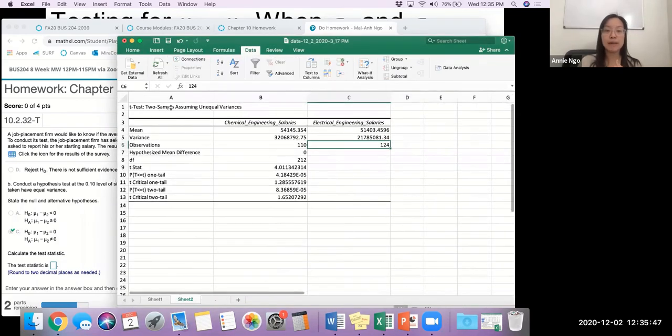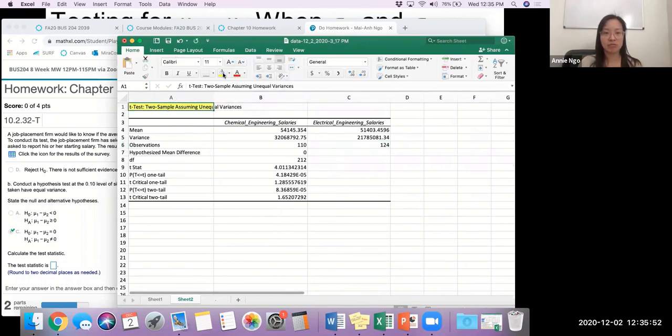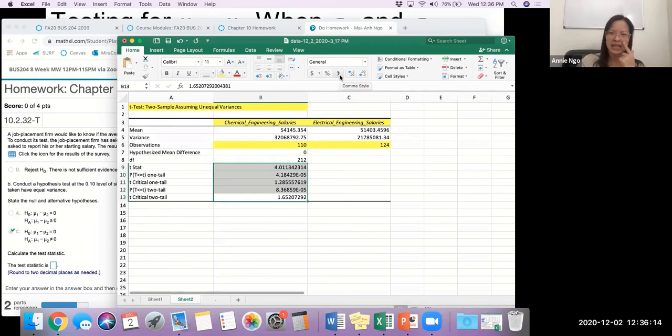Again, our numbers are going to look a little bit different, but the things you want to double check are consistent. Are we doing the same kind of test? So look at the title up at the top. Are my variables in the right order? Chemical first, then electrical second. Are my sample sizes the same as what was given to us in the story? And if you see any scientific notation, go ahead and fix that with the comma button. Even if you forget the comma, if you just use the decimal buttons to move to the right or left, that'll also get rid of the scientific notation.